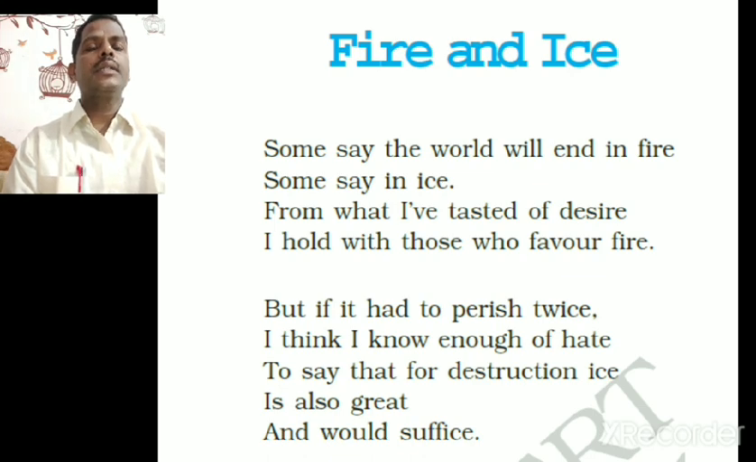We will have the explanation of it with the difficult words. Perish means destroy, twice means two times, hate means dislike, desire means wishes. Okay, the summary of the poem is like this. There are two ways it can be predicted that the world will end. First by fire, second by ice.